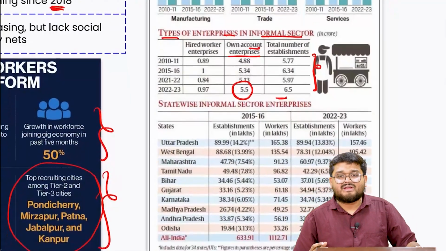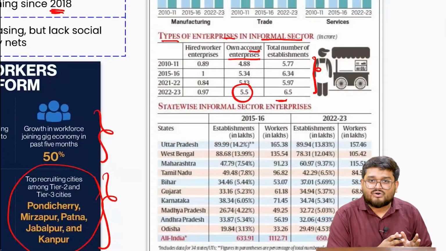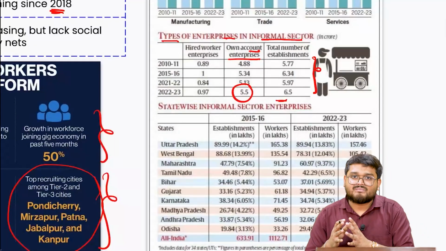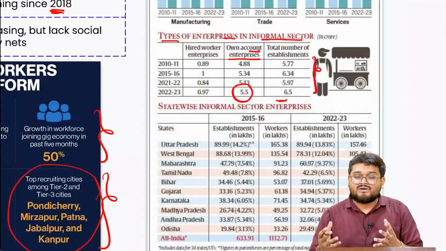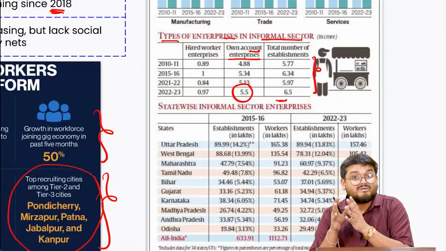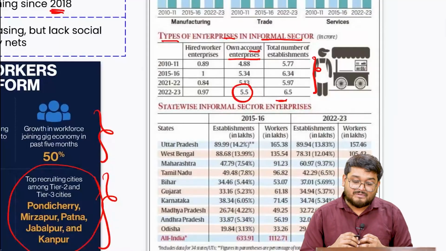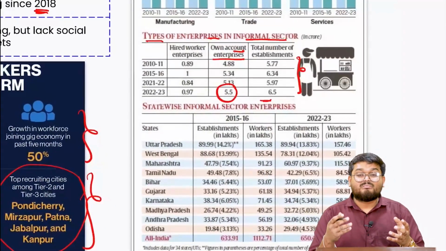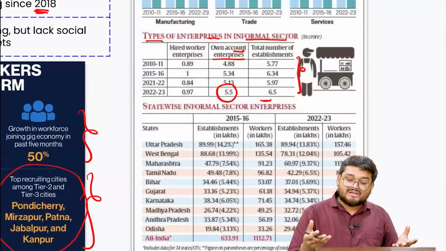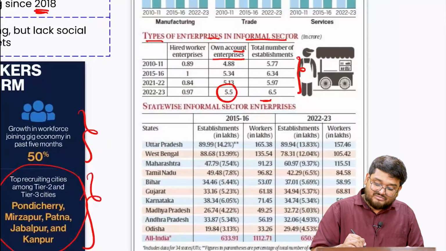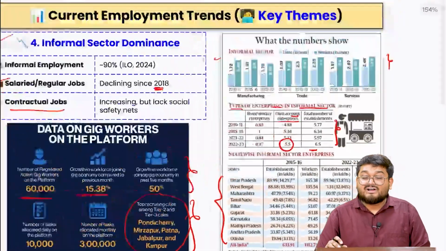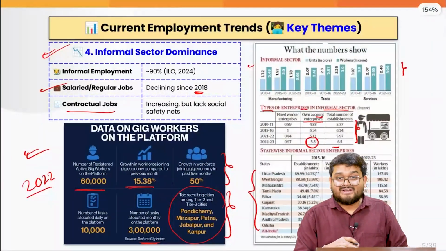That means it can be a person who is selling vegetables on the streets, or it can be some other enterprise having an MSME of their own, but the laborers in those MSMEs, or the number of persons working, is extremely small, or if at all they are working, they are not paid proper social security benefits, right? And also we can see the number of workers with reference to the various states. So this reflects the sorry state of informal job creation.